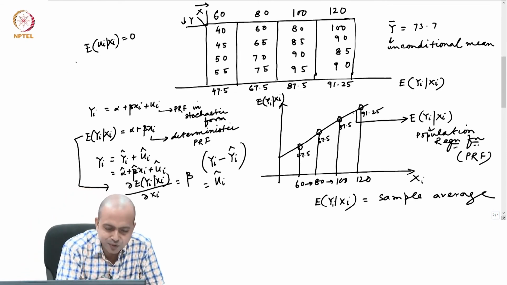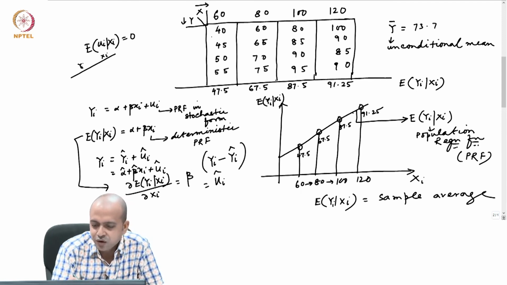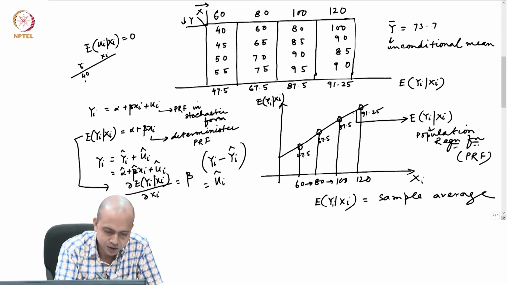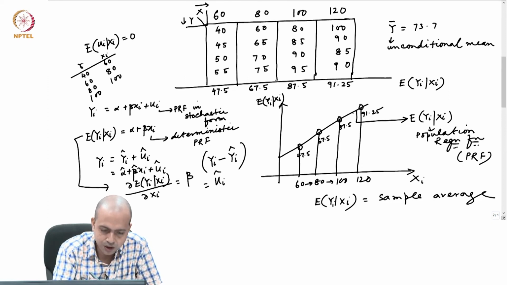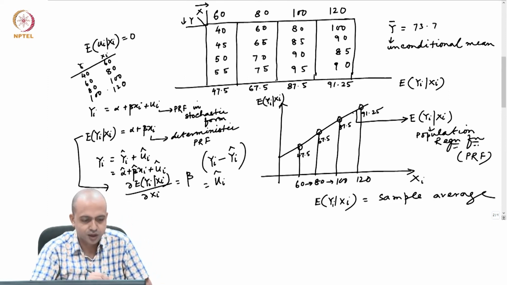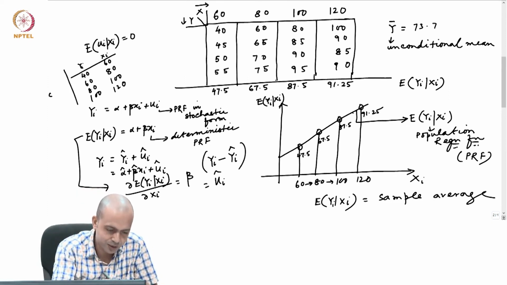Let us say that this is my yi and this is my xi. For the first case, let us say that I am taking only the first element of each group, that means 40, 60, 80 and 100 randomly I have taken, but x values are 60, 80, 100, 120. This is one sample, sample 1.